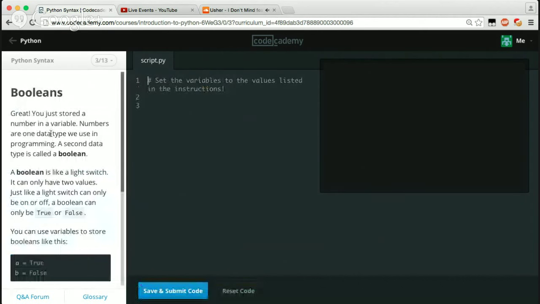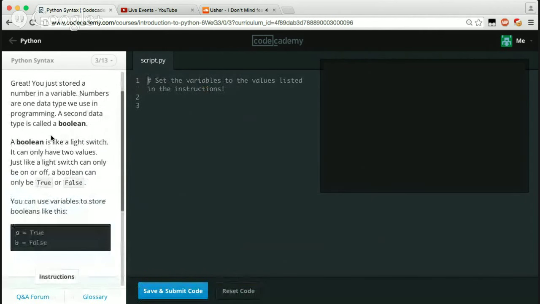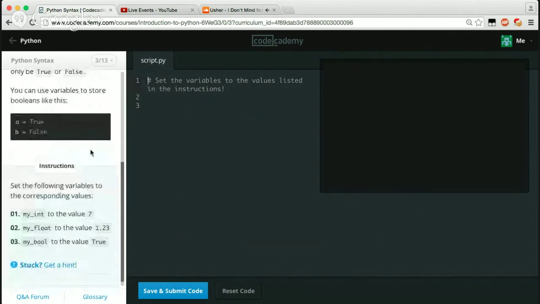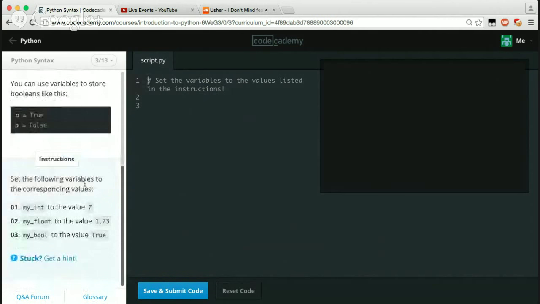Sweet, way to go. Booleans. You just stored a number in a variable. Numbers are one data type we use in programming. A second data type is called a Boolean. A Boolean is like a light switch. It can only have 2 values. Just like a light switch can only be on or off, a Boolean can only be true or false. You can use variables to store Booleans like this. a equals true, b equals false. Set the following variables to the corresponding values.